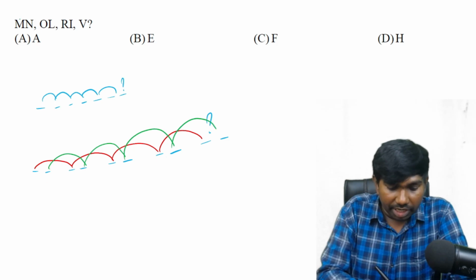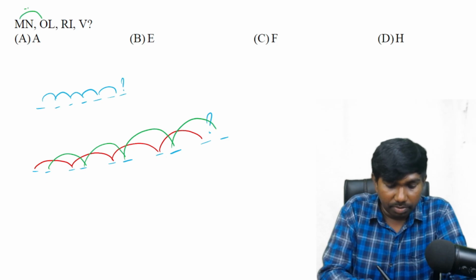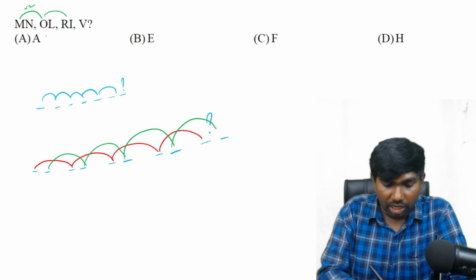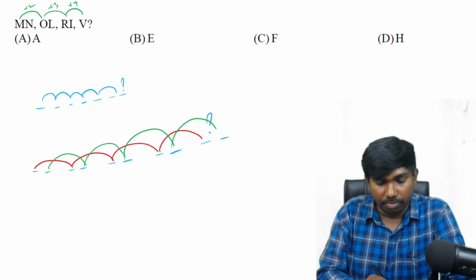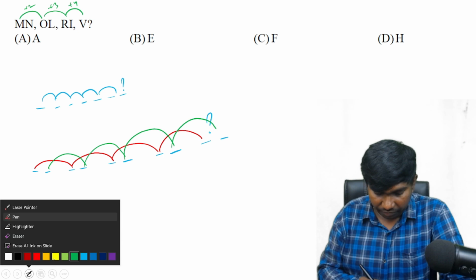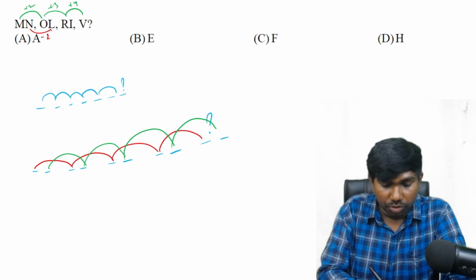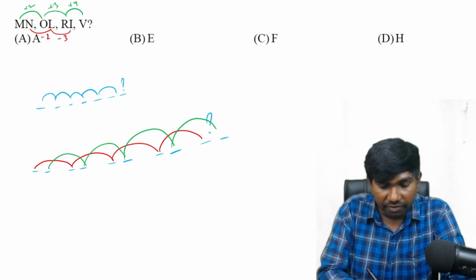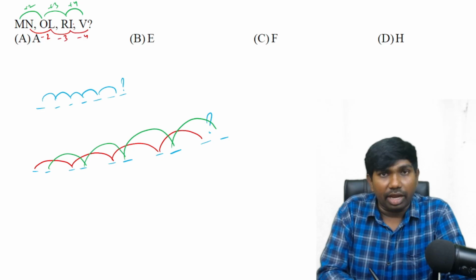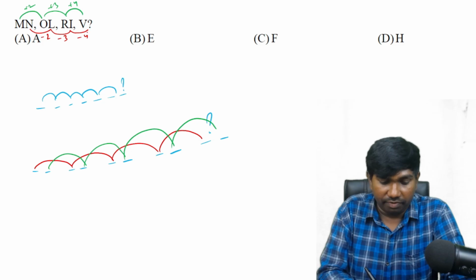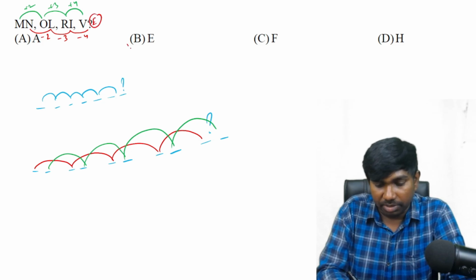Okay, here M to O, it is plus 2, O to R plus 3, and R to V plus 4, but V is there already. We need to find the second letter. N to L, it is minus 2. L to I, it is minus 3. Minus 2, minus 3, after that it should be minus 4. I is 9. 9 minus 4 is 5. The fifth letter is E. So that means in place of the question mark, there must be E.